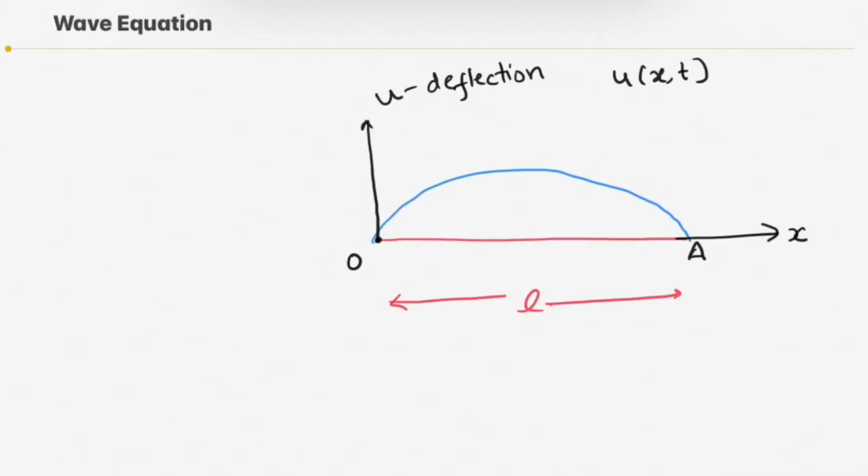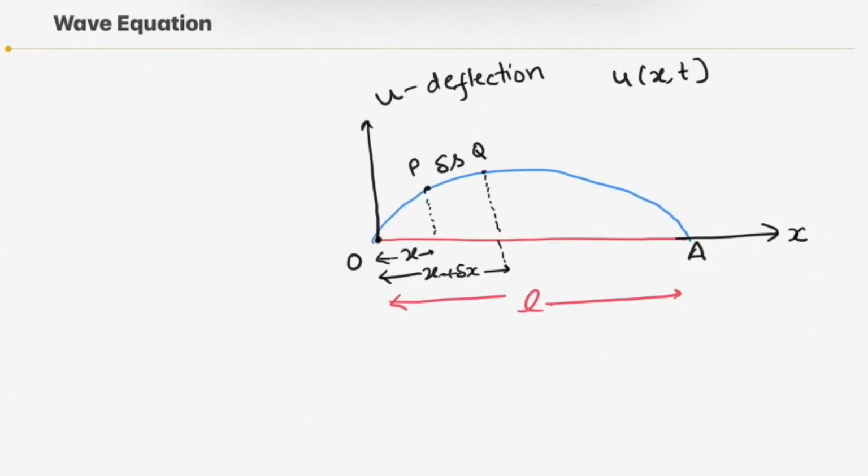Now consider 2 points, point P and point Q. Suppose the horizontal distance of point P is x and the horizontal distance of point Q is x plus del x. Okay, and suppose the length of this wire PQ is del S.